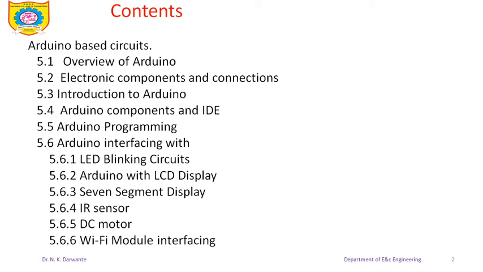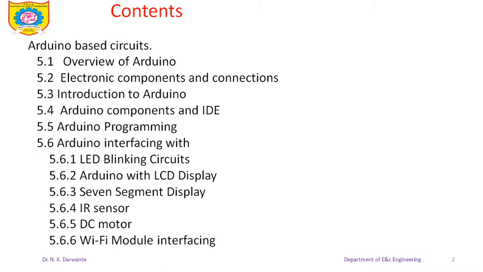As a beginning, we'll see how to blink LEDs, light emitting diodes, using the Arduino. Then we will interface the Arduino with the LCD display and display some text of our desire. Then we will interface the Arduino board with the 7 segment display.